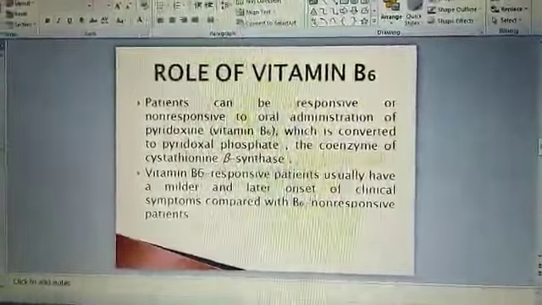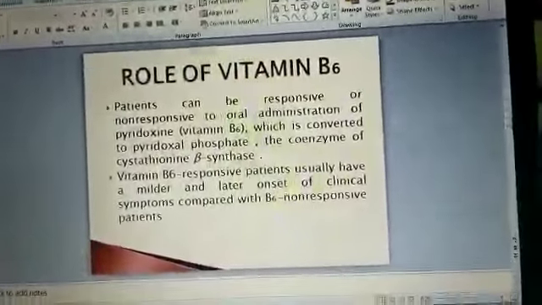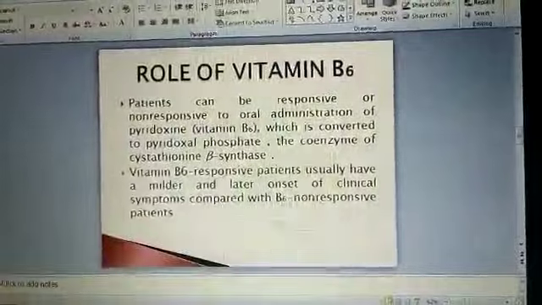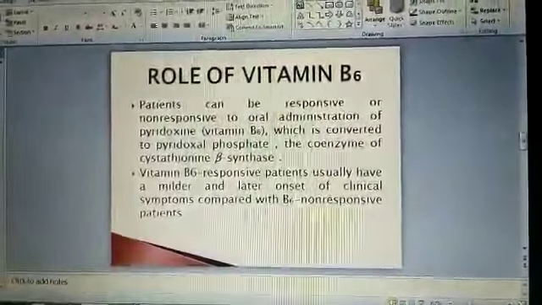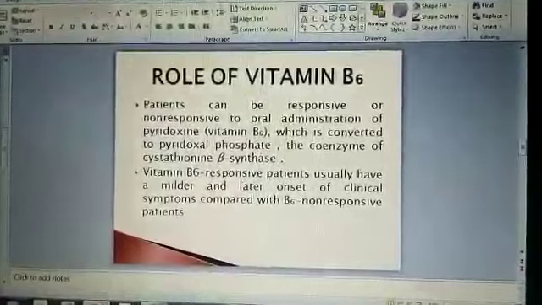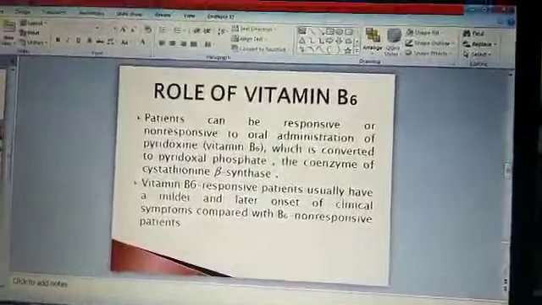Vitamin B6 plays a major role in the treatment of this disease. Vitamin B6 is also called pyridoxine. It works as a coenzyme for cystathionine beta synthase.